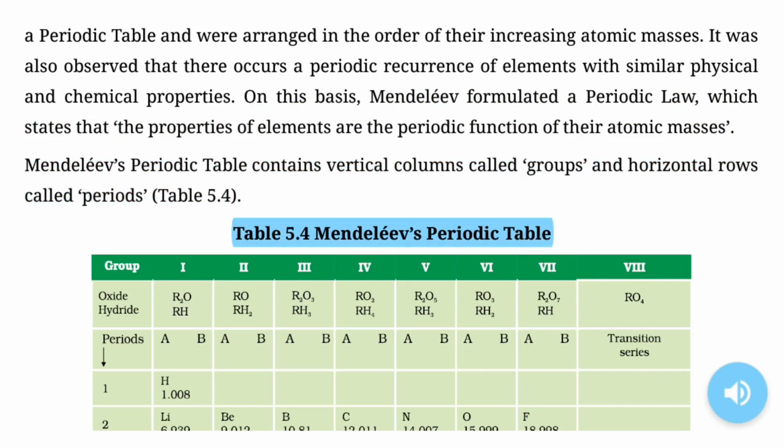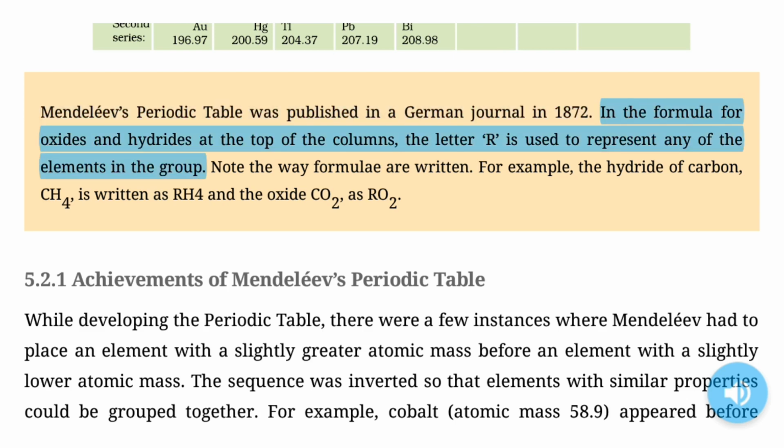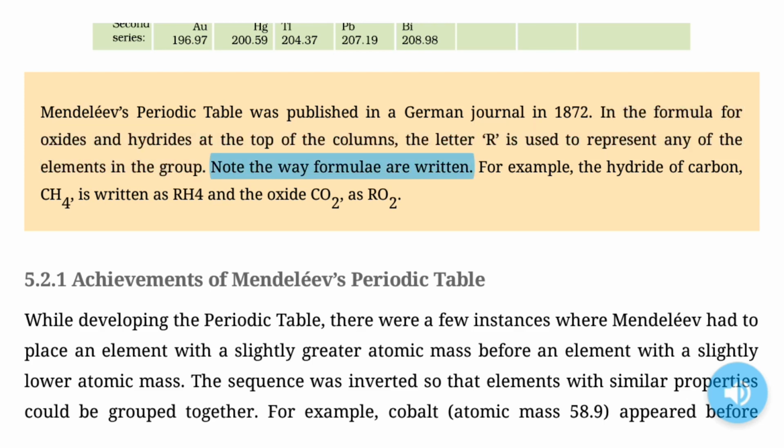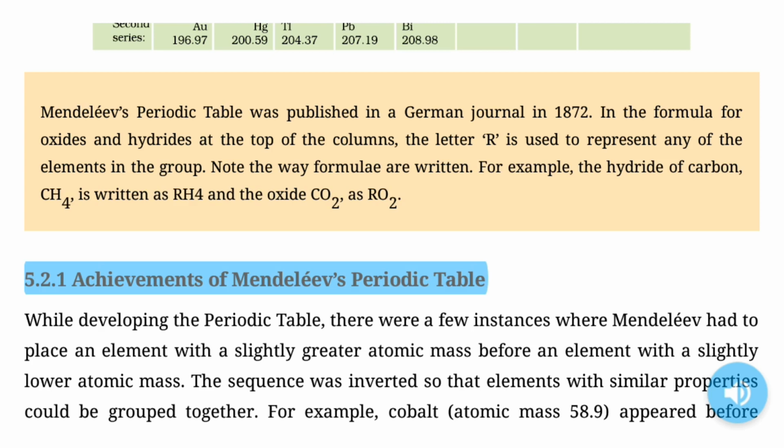Table 5.4. Mendeleev's periodic table. Mendeleev's periodic table was published in a German journal in 1872. In the formula for oxides and hydrides at the top of the columns, the letter R is used to represent any of the elements in the group. Note the way formulae are written. For example, the hydride of carbon, CH4, is written as RH4 and the oxide CO2, as RO2. 5.2.1 Achievements of Mendeleev's periodic table.